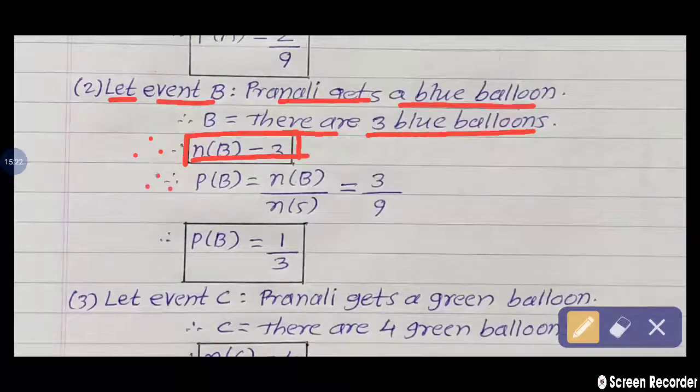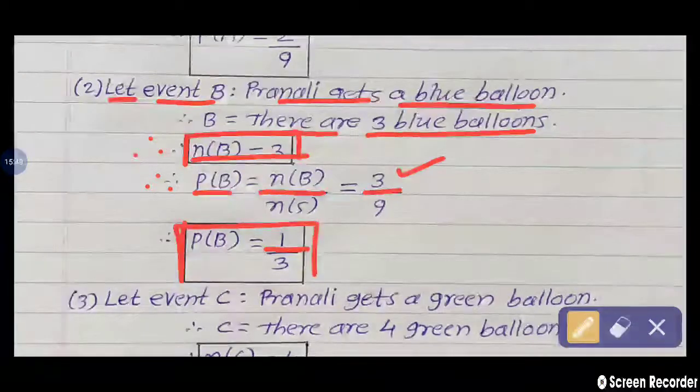Using the formula of probability, the probability of this event B, P of B, is equal to n of B upon n of S. In event B, n of B is equal to 3, so 3 upon n of S, which is 9. In the sample space, how many balloons are there? 9. So 3 upon 9. Both numbers are divisible by 3: 3 ones are 3, 3 threes are 9. So 1 upon 3 is the probability of this event B, that is, Pranali gets a blue balloon.